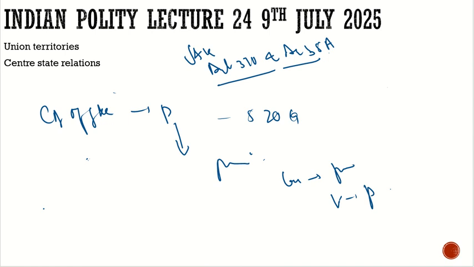So what did the president do? The parliament, which was acting as the legislative assembly for Jammu and Kashmir also, requested the president. They asked the president, please abolish Article 370, it should cease to exist, and eventually the president gave the order.